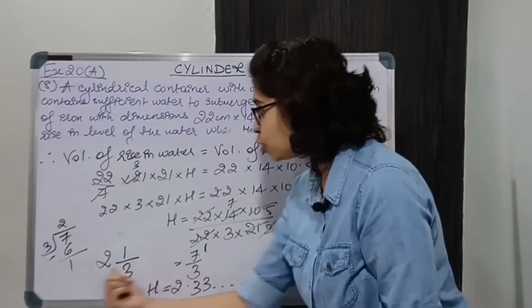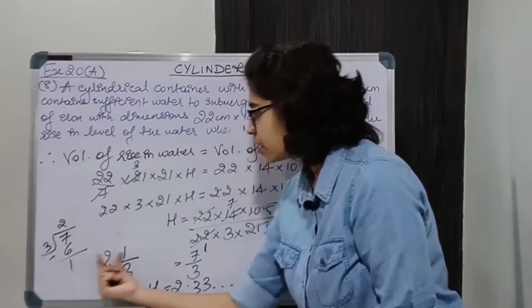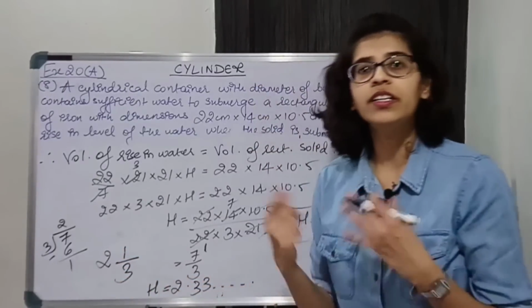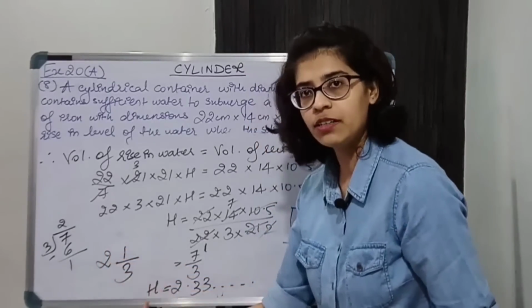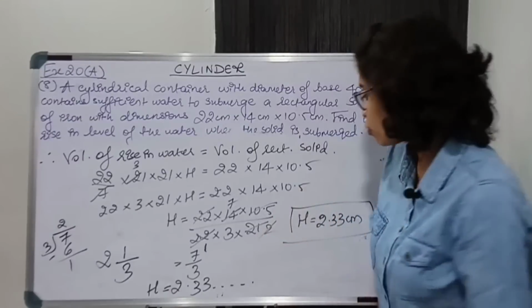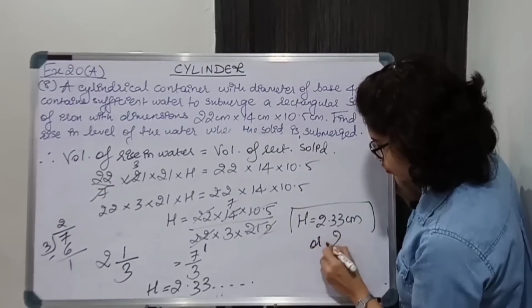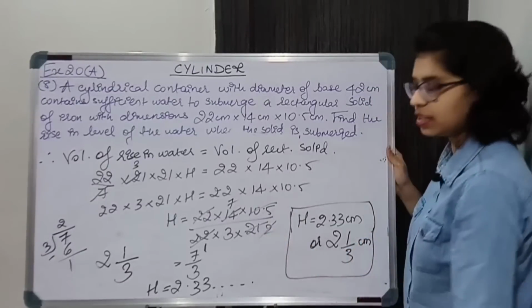I'll explain it once again. What you will do? 3 2s are 6, so 2 will come over here as the quotient, and the remainder 1 upon the divisor. So quotient, remainder upon divisor, that will give you the mixed fraction form. So you can write it also like this, 2 and 1/3 centimeter. This is the height.